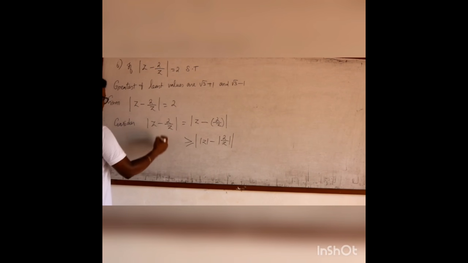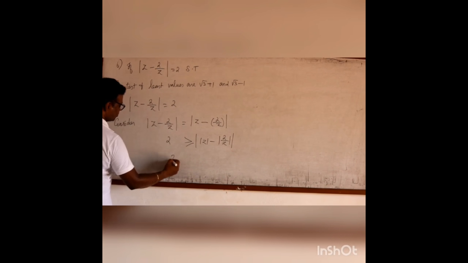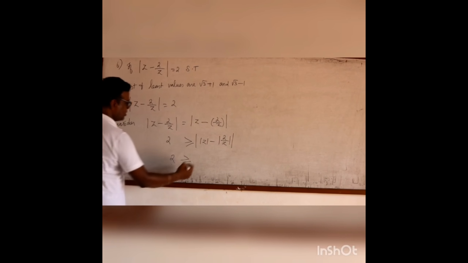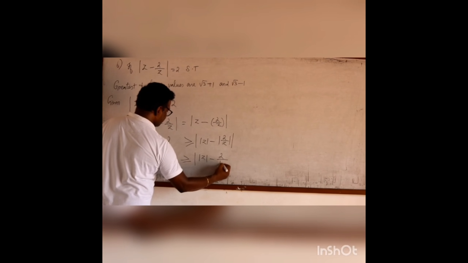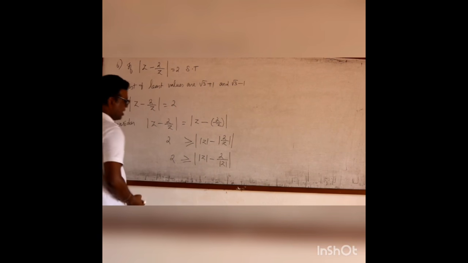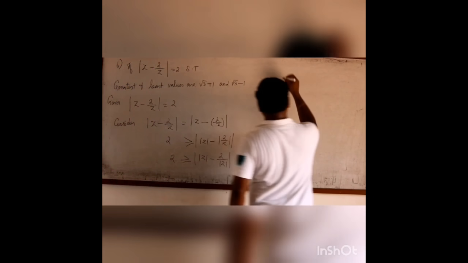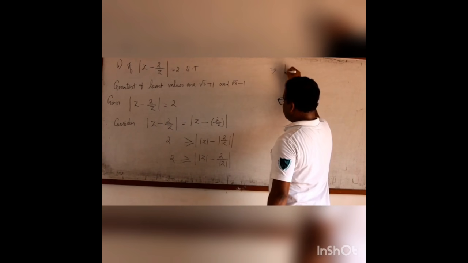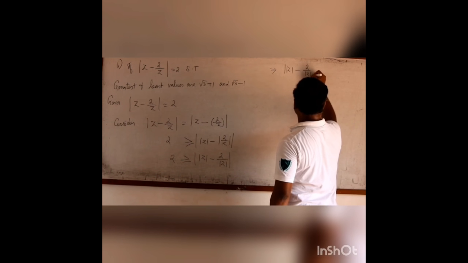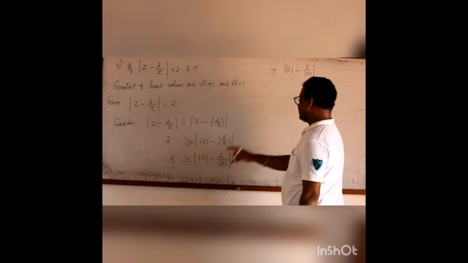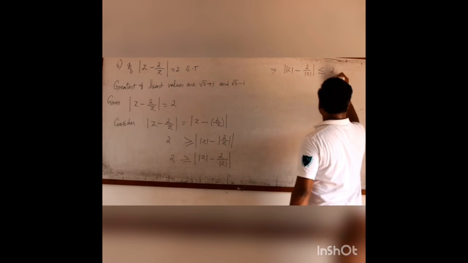But we know this value is 2. That is, 2 is greater than or equal to modulus of z minus 2 by modulus of z. Now I can rewrite this one as modulus of z minus 2 by modulus of z is less than or equal to 2.